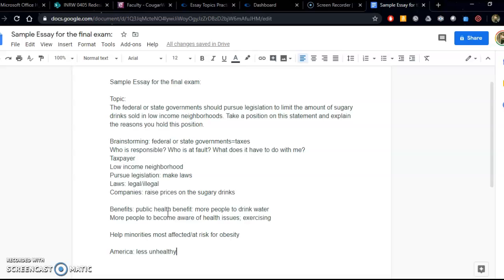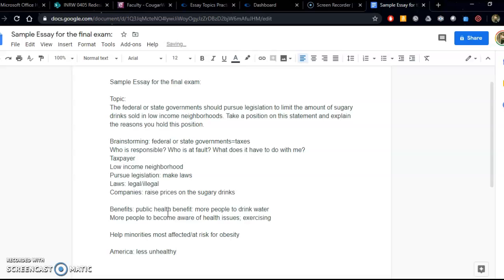So if we limited the amount of sugary drinks, we actually might have an impact on the country as a whole. You know, that might be something that happens. So if people are healthier and fewer minorities are at risk, and America as a whole is becoming healthier, these are all really just health benefits. So if I wanted to, I could put that in one long body paragraph.